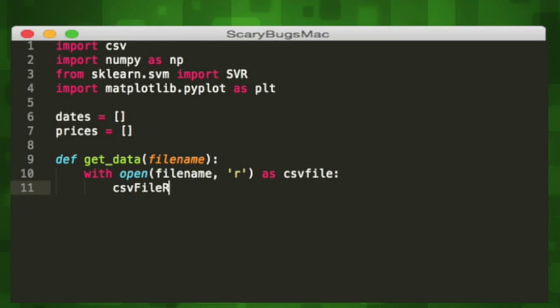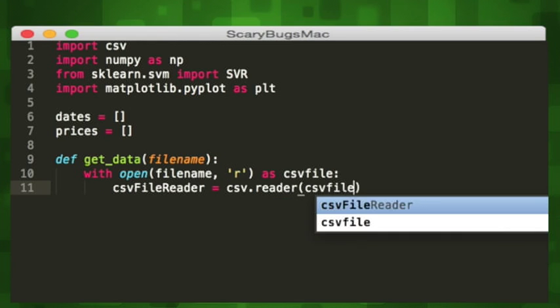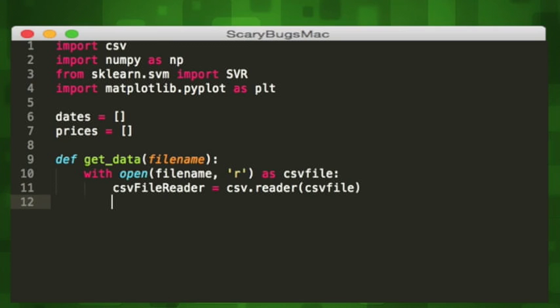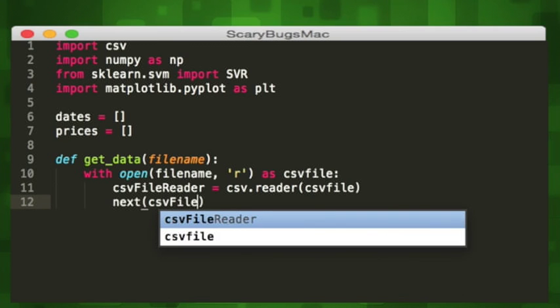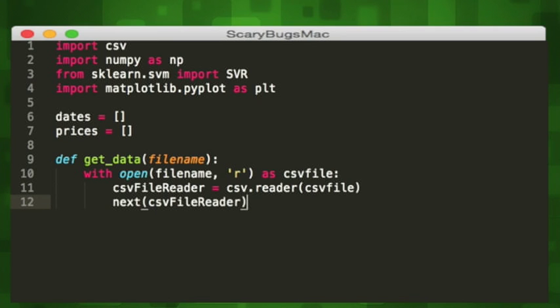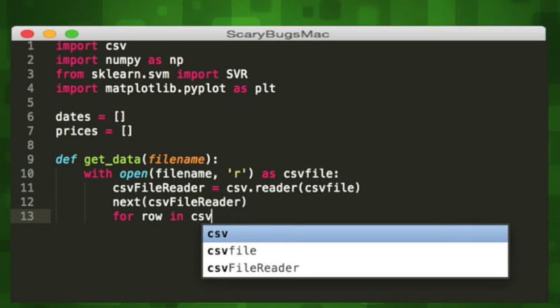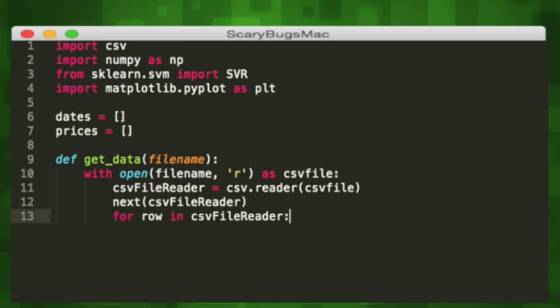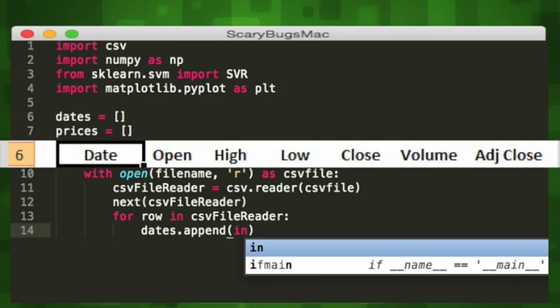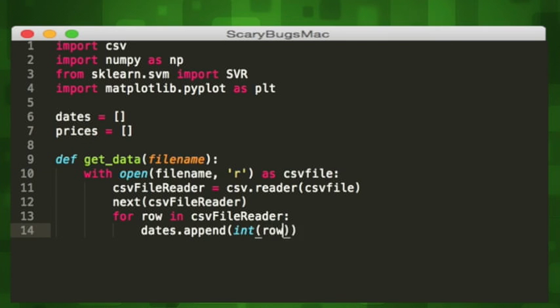Next, we'll want to create a file reader variable, which the CSV module will create for us using the reader method with our CSV file as the parameter. This will allow us to iterate over every row in our CSV file, and we can return a string for each line using the next method. We'll call the next method first to skip the first row, since it's just column names. Now for each row in our CSV file reader, we'll add both the date and price values to our respective lists. The append function will allow us to add an item to the end of our list.